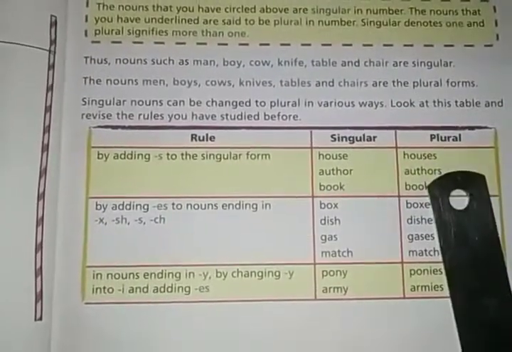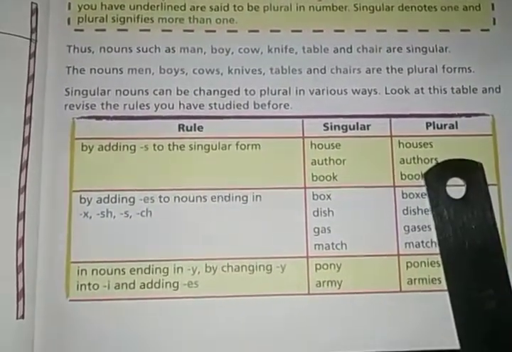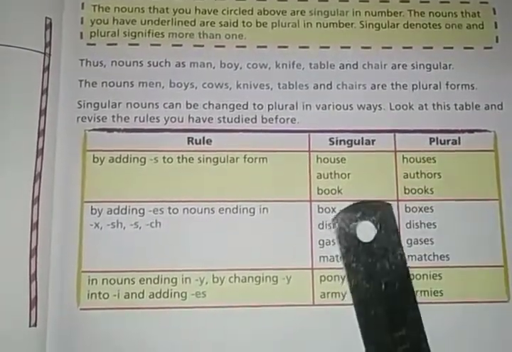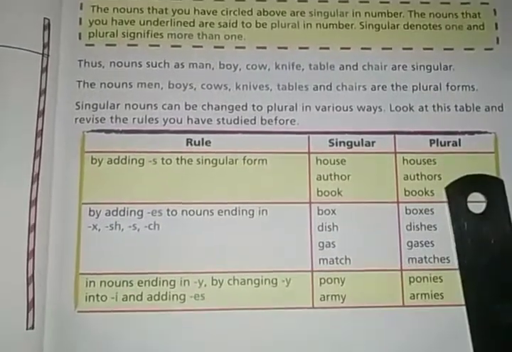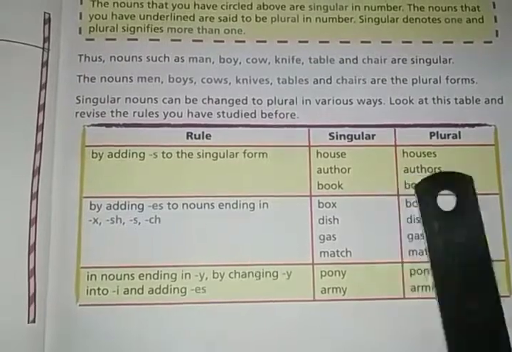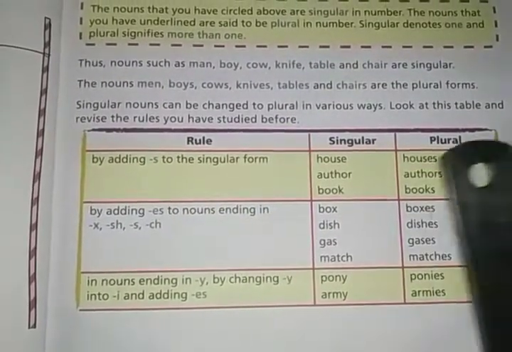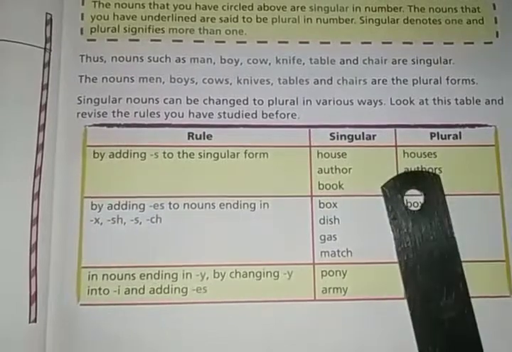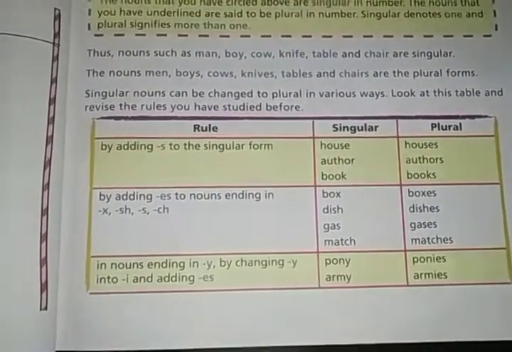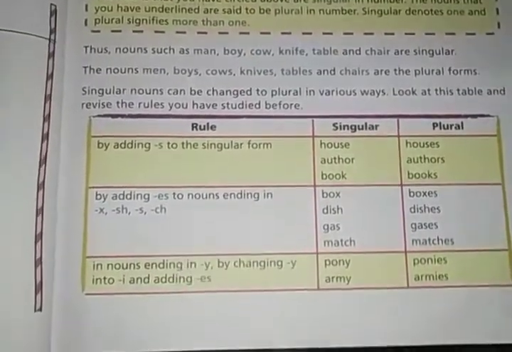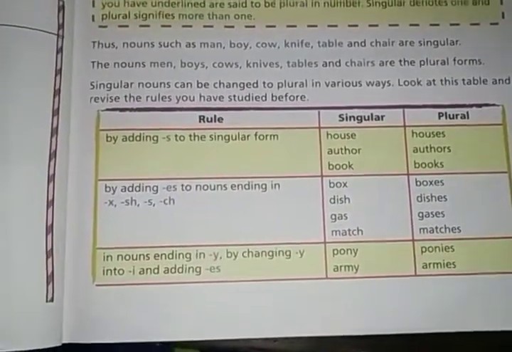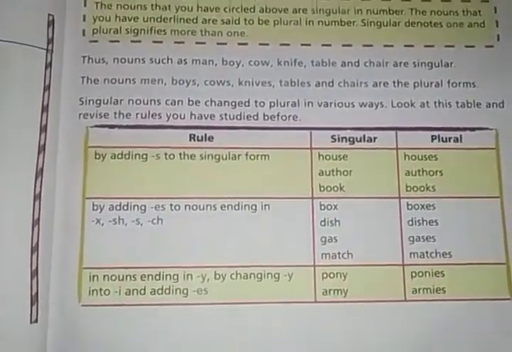Now we are going to learn some rules which are used to change a singular noun into a plural noun. You can change the singular noun into plural form by following some rules. We have already got the rules earlier, and now we are going to revise them.